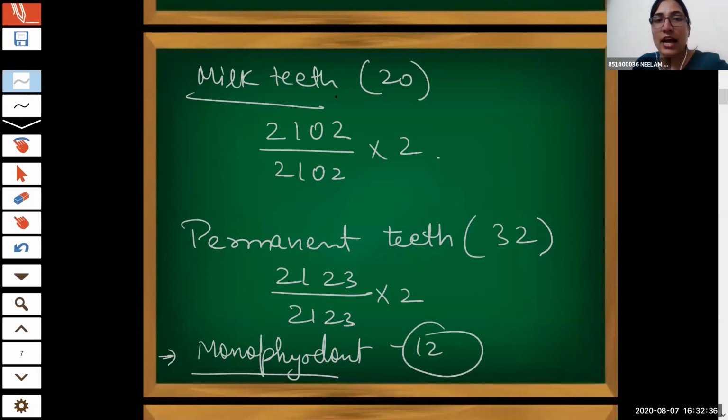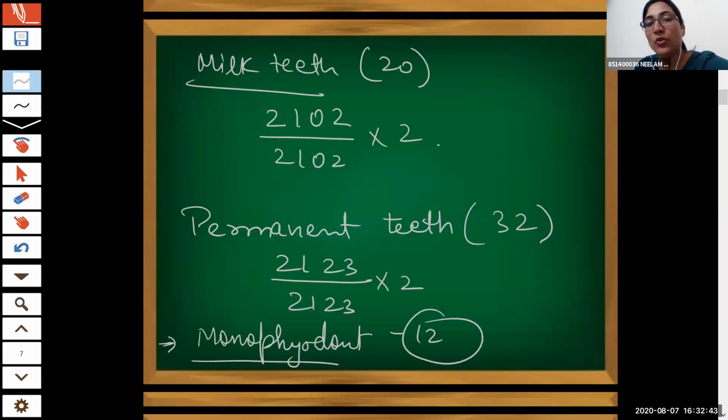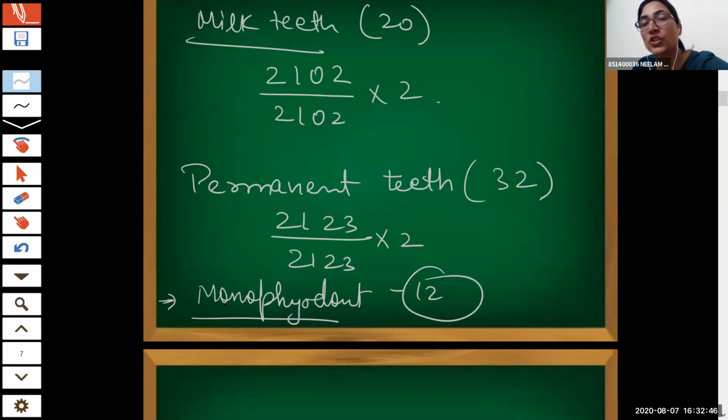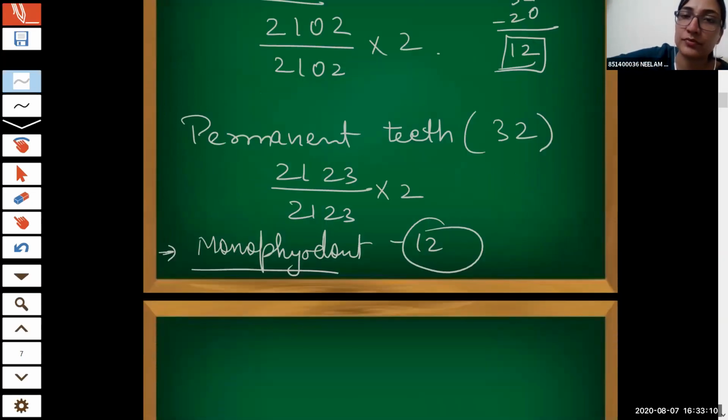As you know, we call it diphyodont because teeth come twice in the lifespan. Monophyodont means the teeth which come only once. As you know, milk teeth are only 20 in number and permanent teeth are 32 in number. So when we subtract, only 12 teeth come once in a lifespan, and we call them monophyodont. Okay, got it? Yes, ma'am. Good.